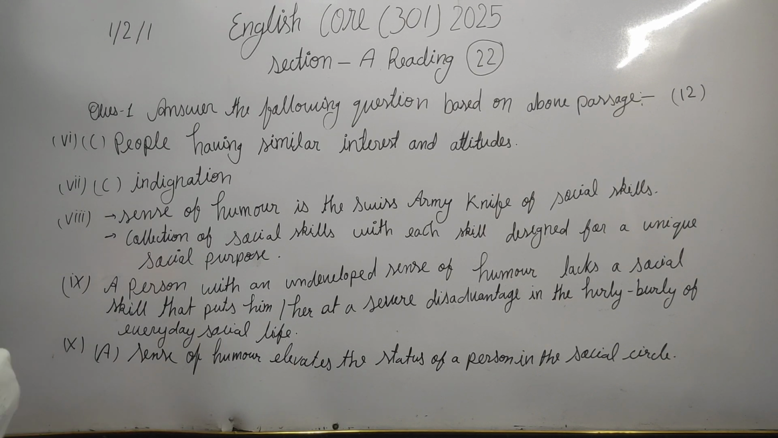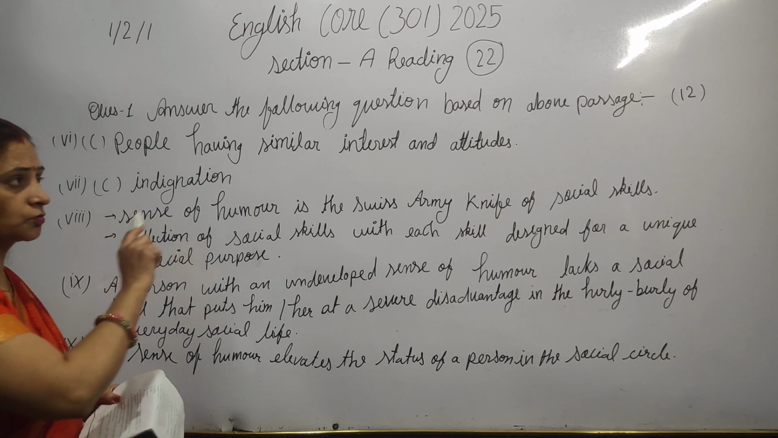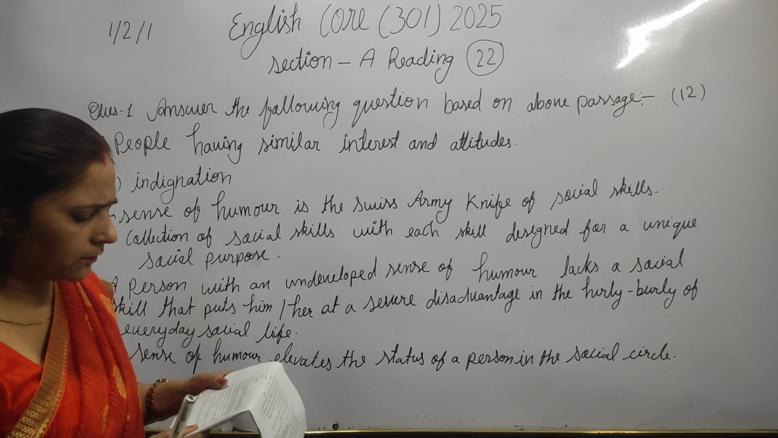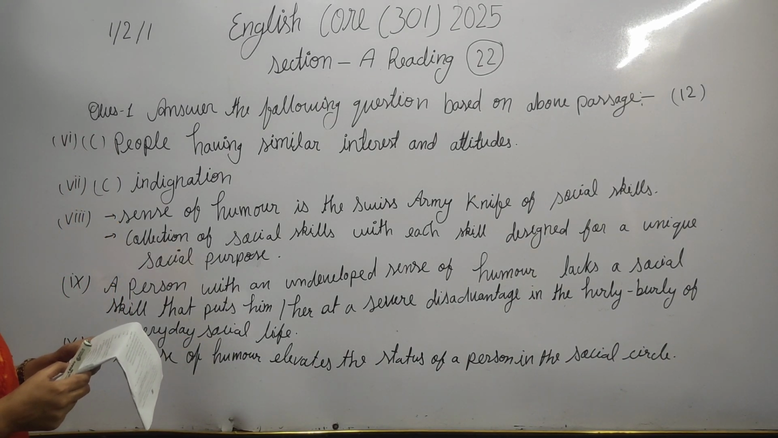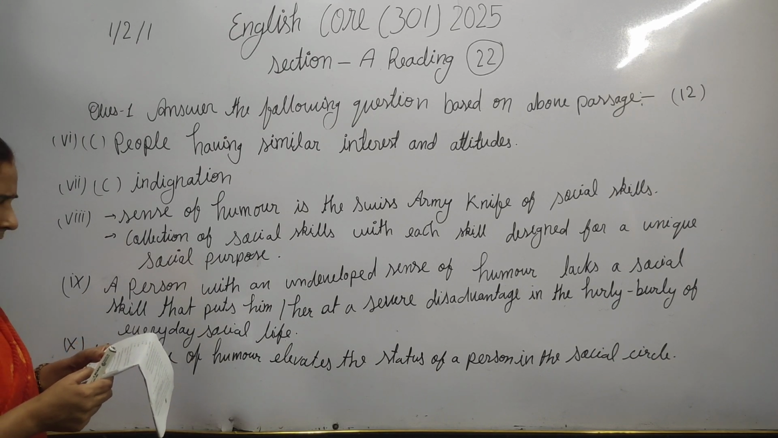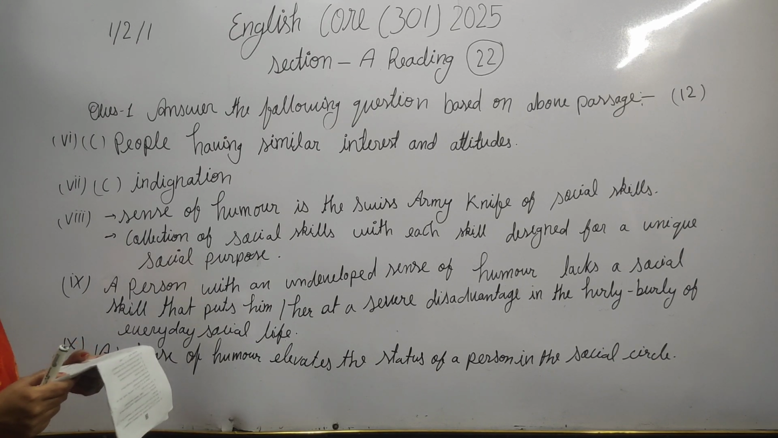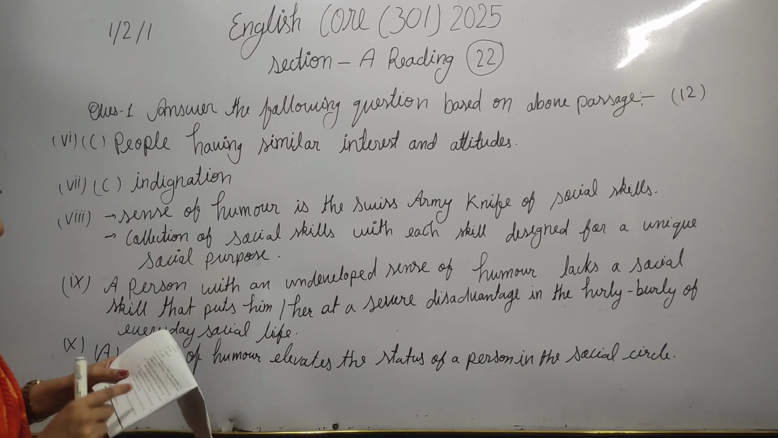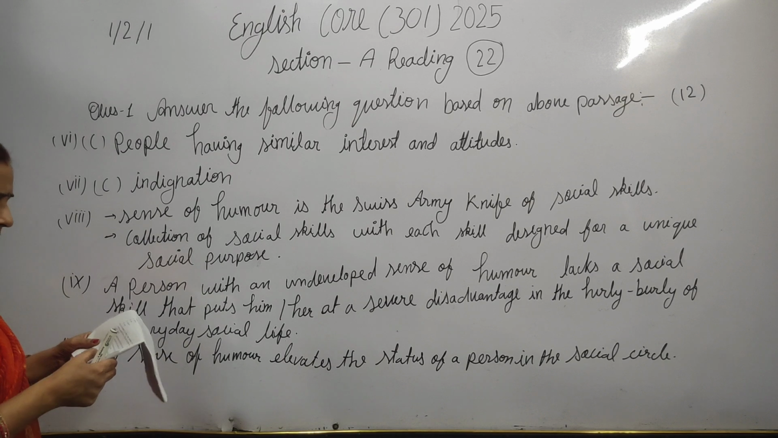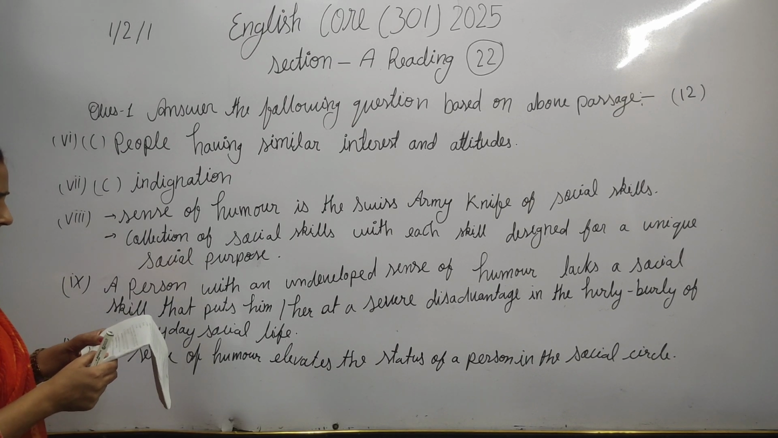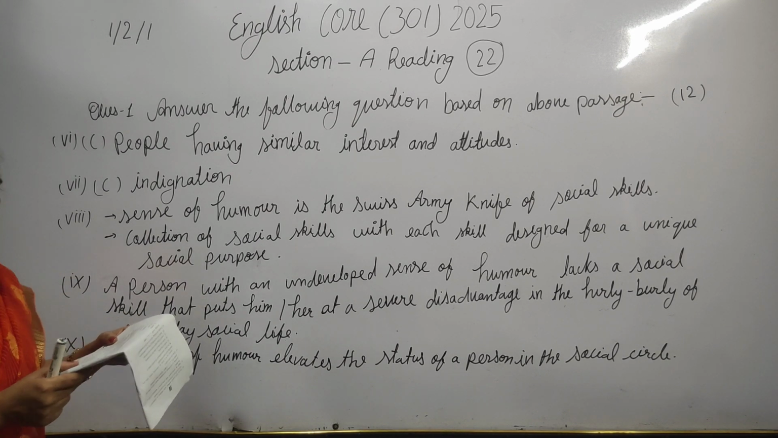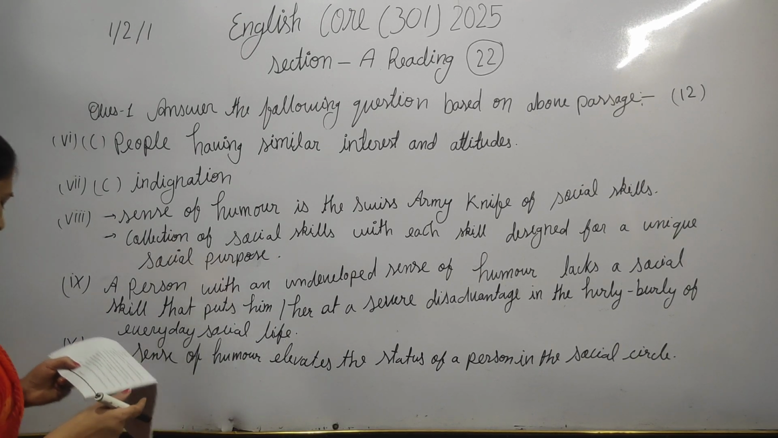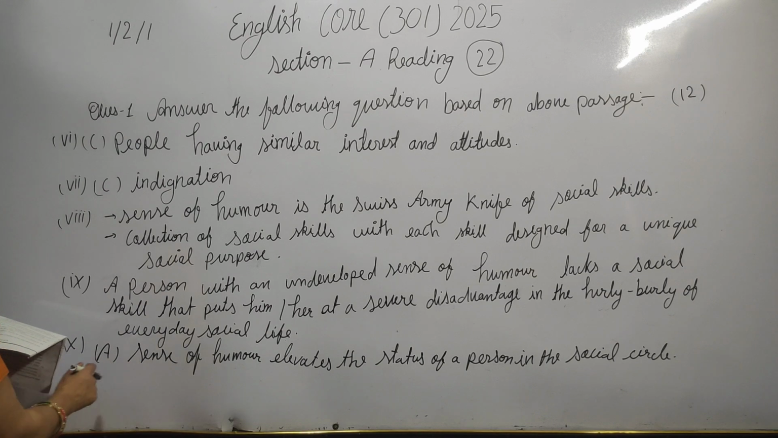Now the last question, the 10th. The question is, an undeveloped sense of humor shows lack of a social skill that puts him or her at a disadvantage. Choose the correct option, A or B, which reaffirms the idea conveyed in the above extract. So here the A option would be correct.